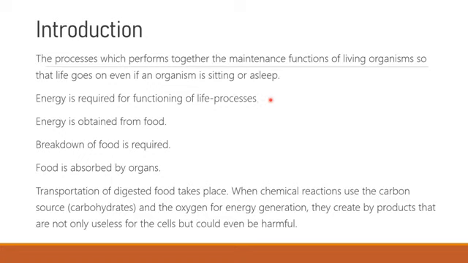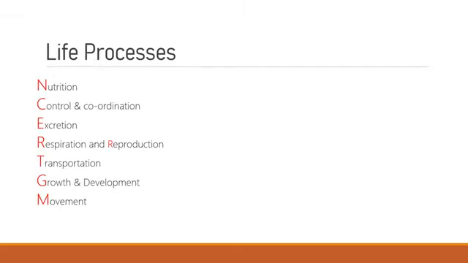Then how this energy is transferred to the different parts of our body, how food is broken down so that the energy coming out from food will be absorbed by your body, how different organs are going to use that energy which we obtain from food, and how the waste products which are formed from metabolic activities are thrown out from our body. This also I have discussed.